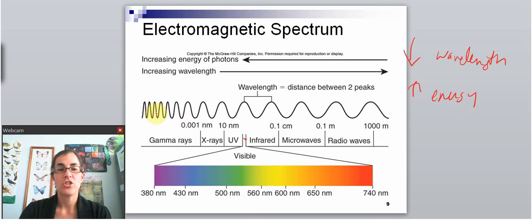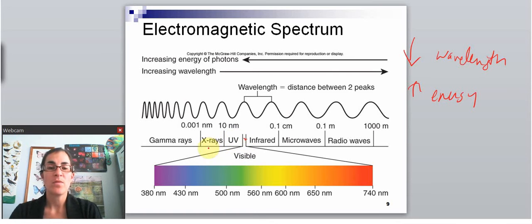So gamma rays have a very short wavelength and they have a lot of energy. Radio waves have a much longer wavelength and they carry a lot less energy. If you think about, say, in this little part here, so visible light has a longer wavelength than UV or X-rays. So that means X-rays have more energy than light, and UV has more energy than light. And you may be familiar with some of the health consequences of, say, X-rays or UV. So UV, for example, has greater energy than just plain old visible light. So when you get a sunburn, it's from the energy in the UV.